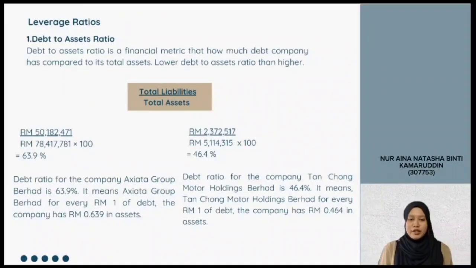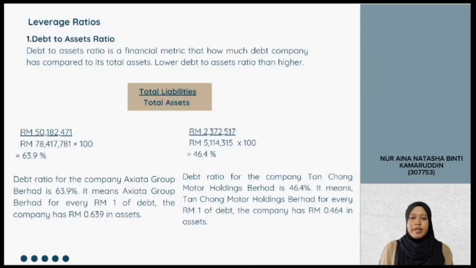The last analysis ratio is the leverage ratio. Leverage ratio is also divided into two types, namely debt to asset ratio and debt to equity ratio. The first one is debt to asset ratio. Debt to asset ratio is a financial metric that calculates how much debt a company has compared to its total assets. Lower debt to asset ratio, then higher. The formula is total liabilities divided by total assets.